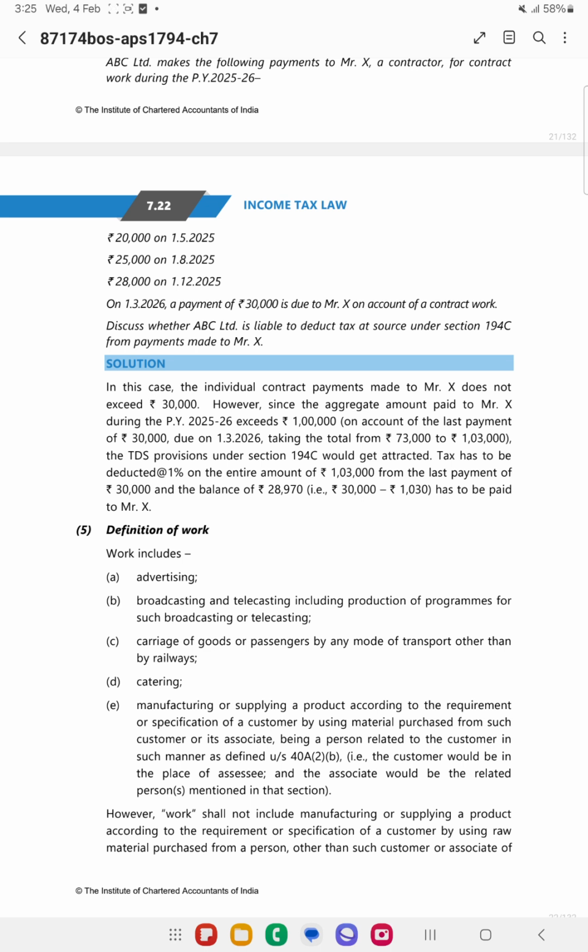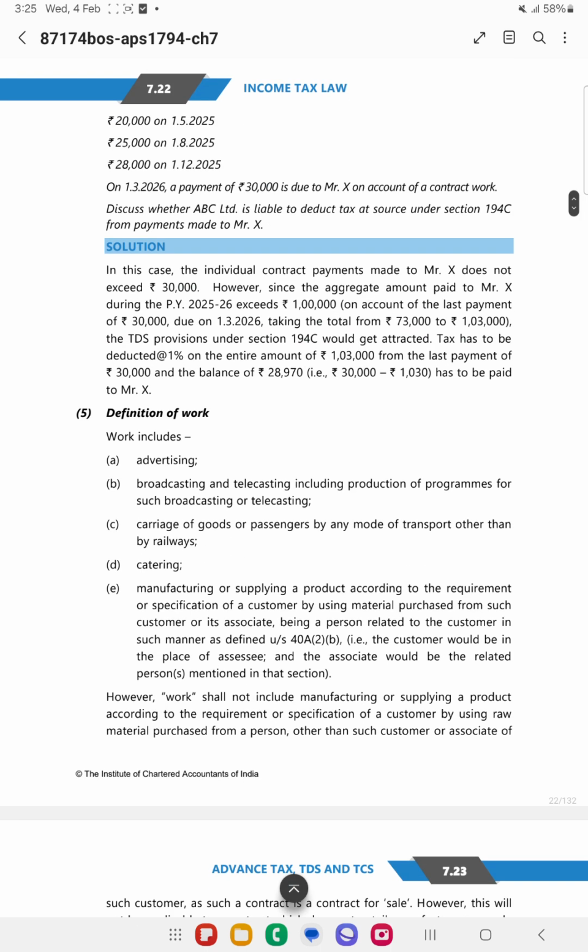The wood has been supplied by the customer. Since it is job work, TDS applicability will come. However, if the wood has been supplied by some other person, then in such cases it is a contract of sale. However, this will not be applicable in case of construction businesses.